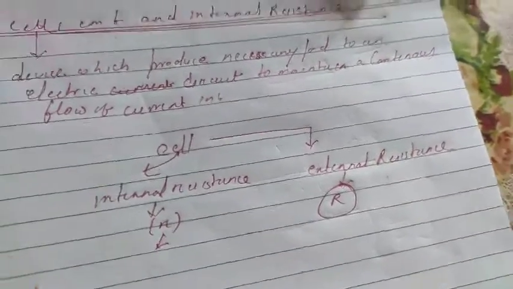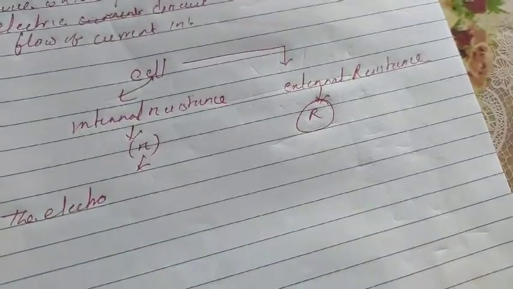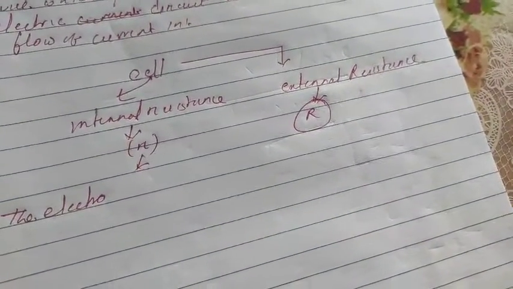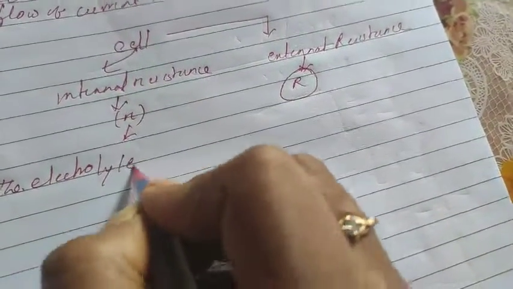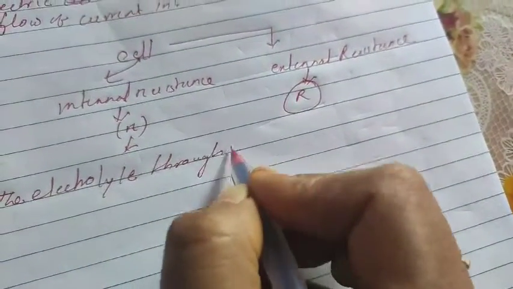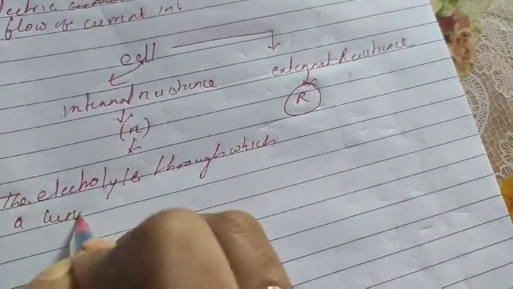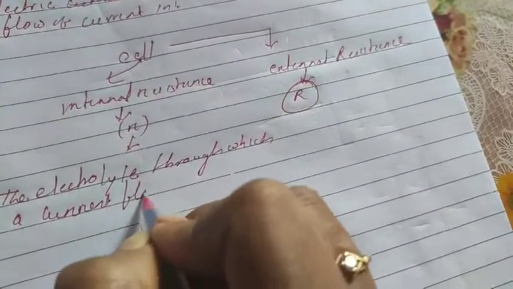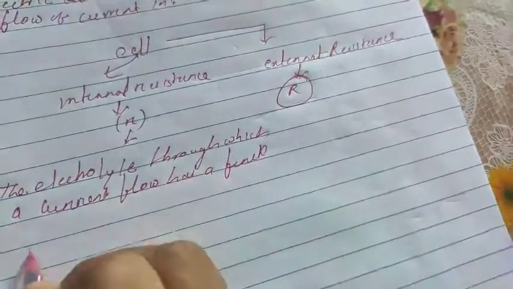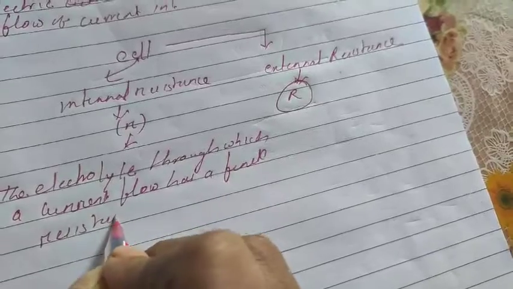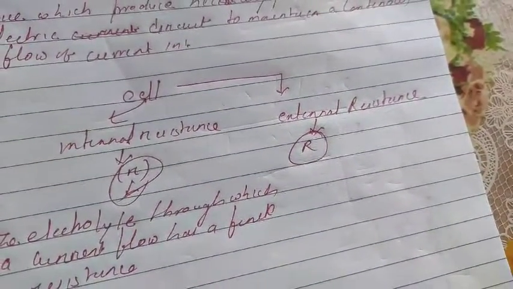What is that? The electrolyte, which you have already studied in chemistry, the electrolyte through which a current flows has a finite resistance. Means this resistance cannot be changed, student. Means every cell has a specific resistance.